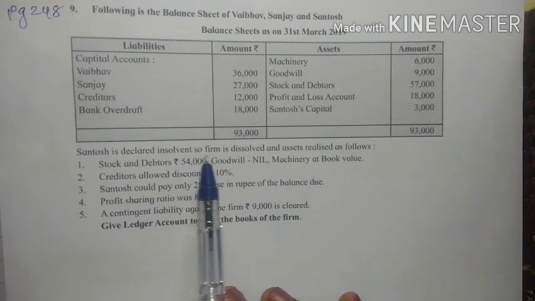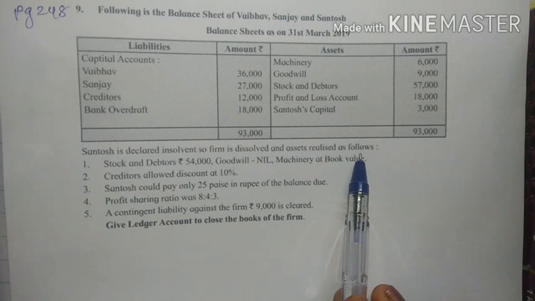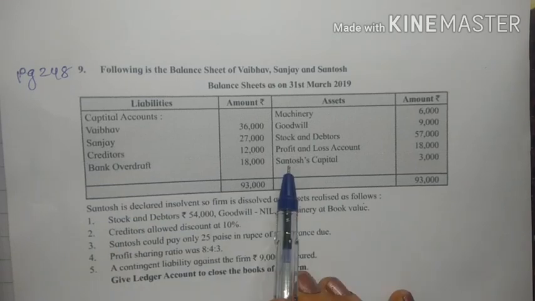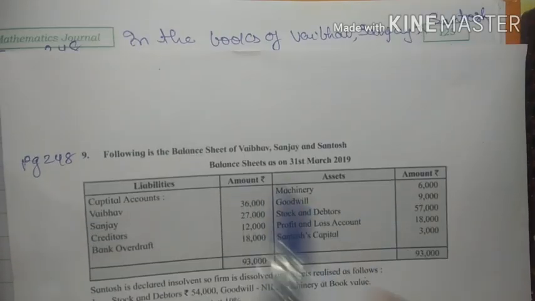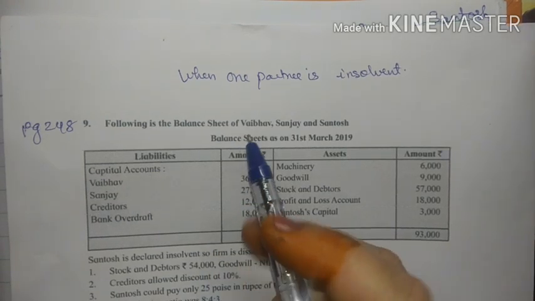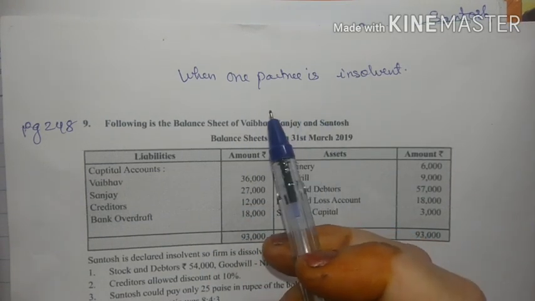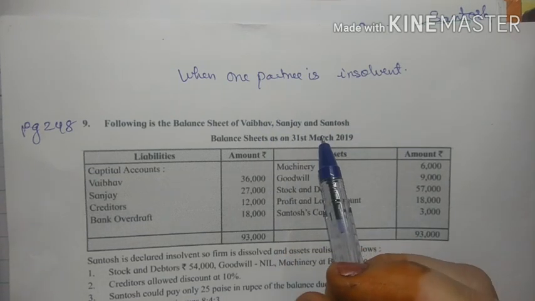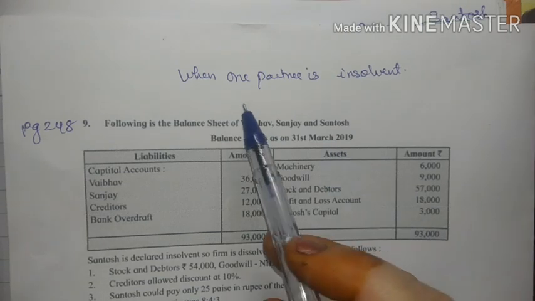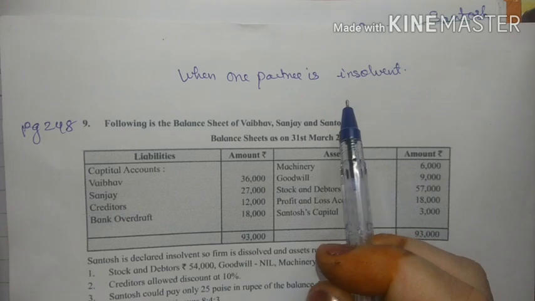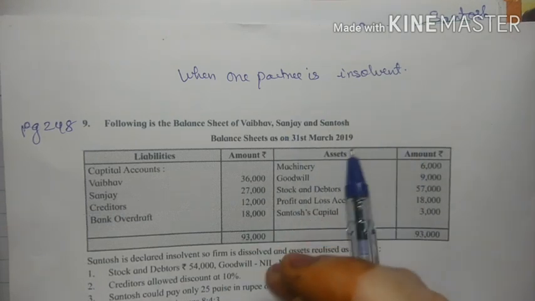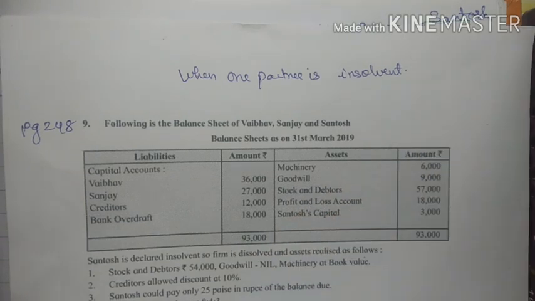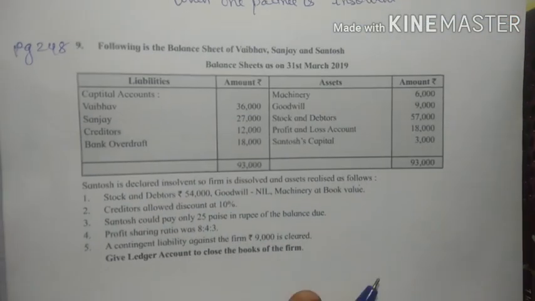Then Santosh is declared insolvent, so the firm is dissolved and assets are realized as follows. In this problem they have clearly said that Santosh, one of the partners, has become insolvent. In dissolution there are two types: one is simple dissolution where all the partners are solvent, and the other is dissolution under insolvency. This problem is based on the latter, when one partner is insolvent. Sometimes two partners can be insolvent, sometimes all the partners are insolvent. In today's problem only one partner is insolvent.